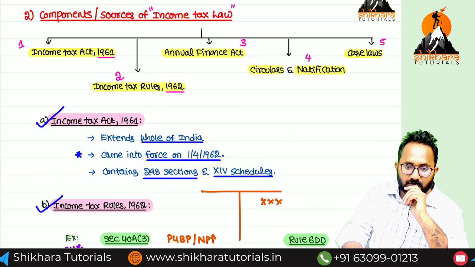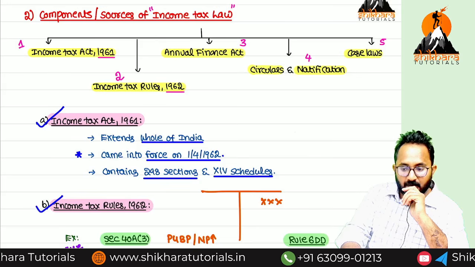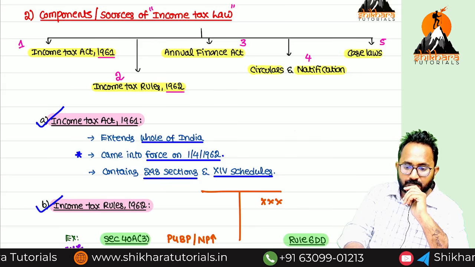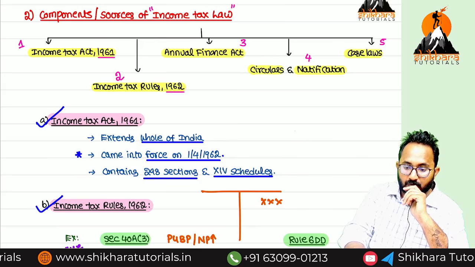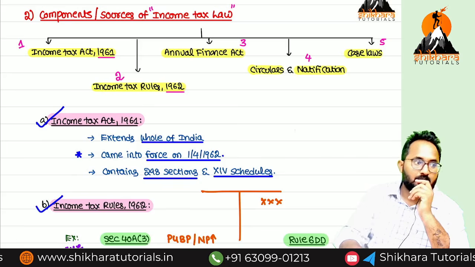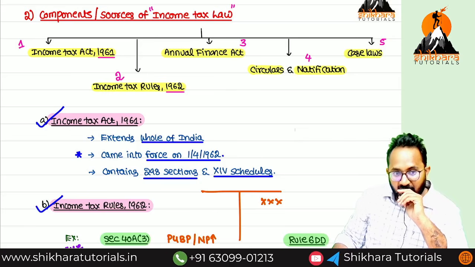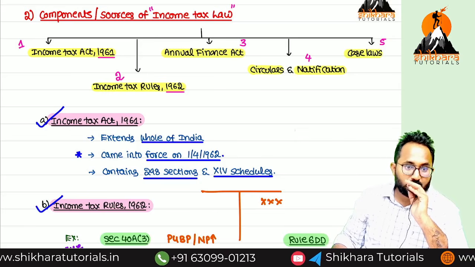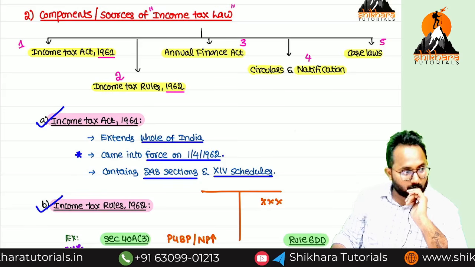Next, rules. If you are observing the rules, who can release the rules, ma? CBDT. For what purpose? For proper implementation of the act. If you want to implement the act properly, definitely you need to get the help of rules.